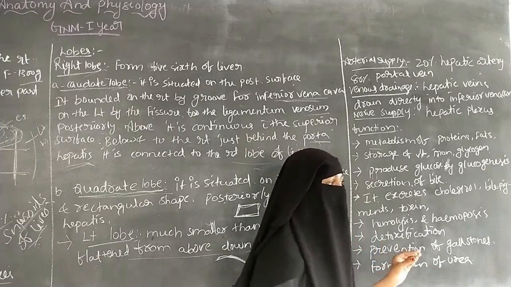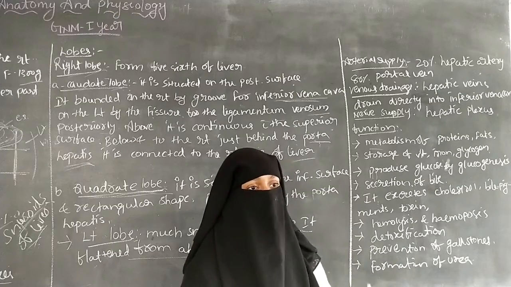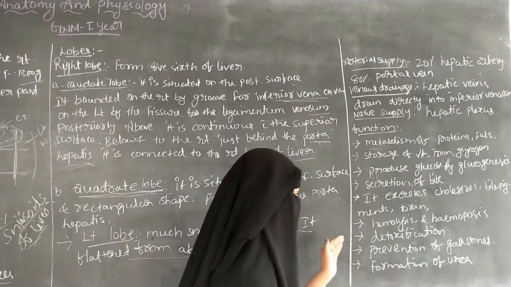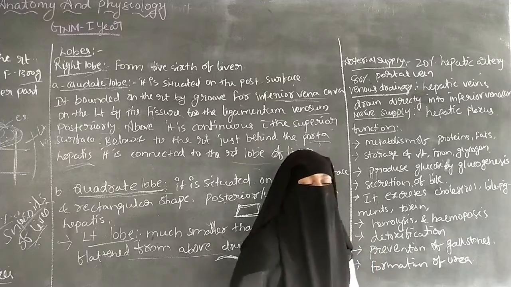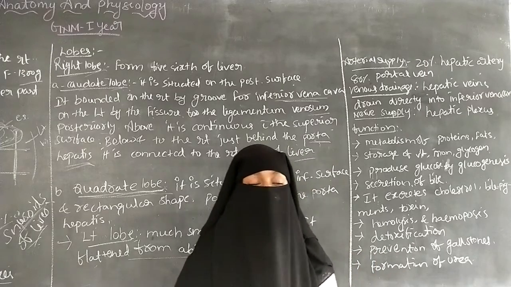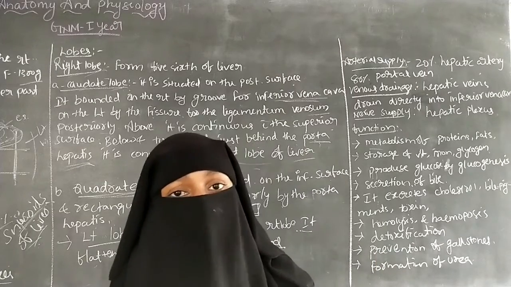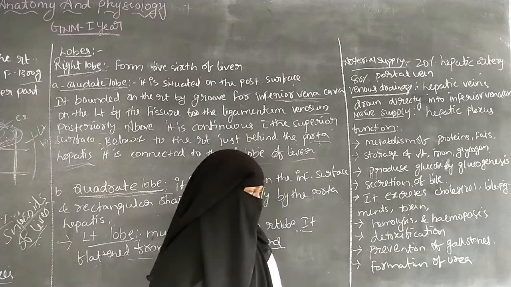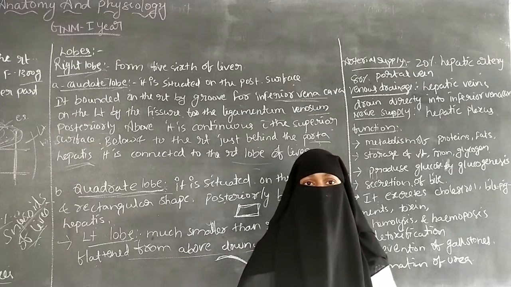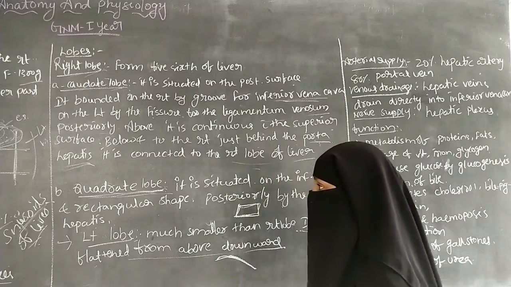The liver also helps in detoxification, excreting toxic materials from the body, and in the prevention of gallbladder stones, and there is the formation of urea. So that is about the functions of the liver.